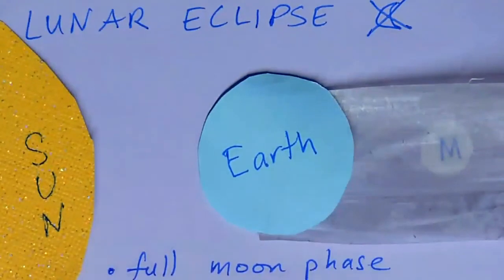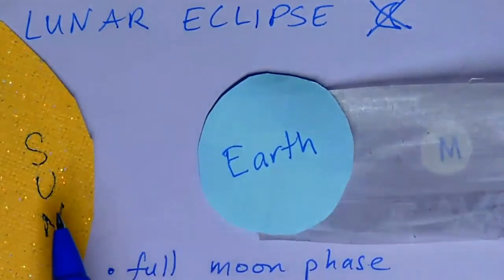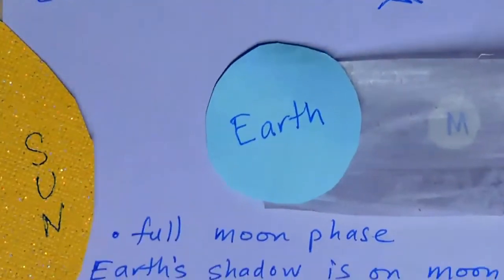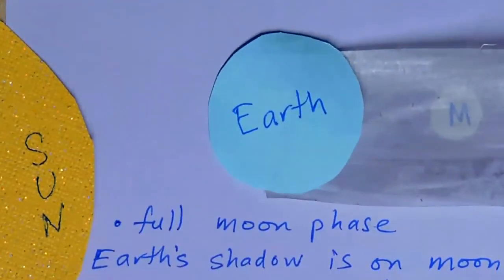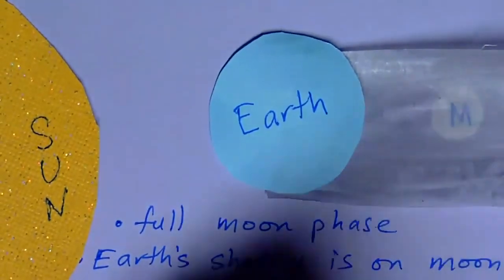So in a lunar eclipse, the sun, the Earth, and the moon are lined up, it's in the full moon phase, and the Earth's shadow is on the moon. It's not as rare as a solar eclipse because the Earth's shadow is bigger.